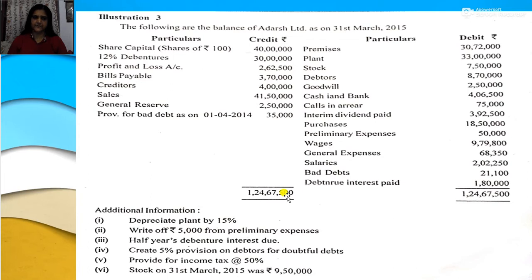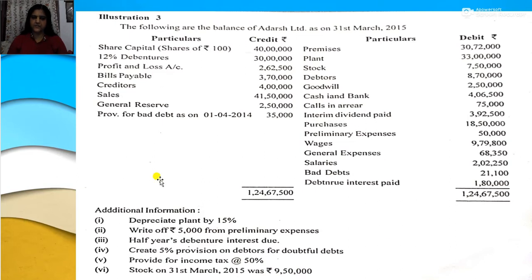and the total comes to 1,24,67,500. Now the additional information includes: depreciate plant by 15%, write off rupees 5,000 from preliminary expenses, half year's debenture interest due, create 5% provision on debtors for doubtful debts, provide for income tax at the rate of 50%, and stock on 31st March 2015 was rupees 9,50,000.